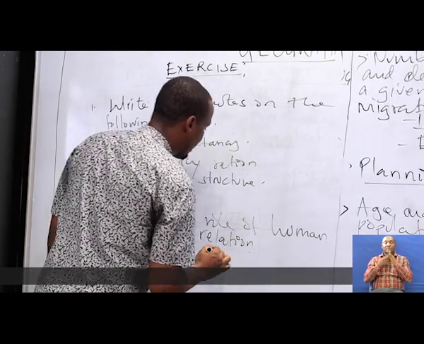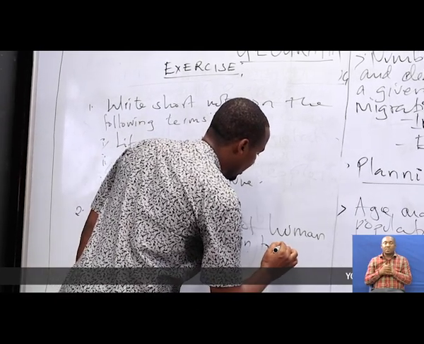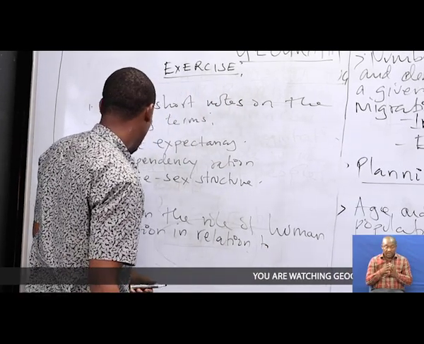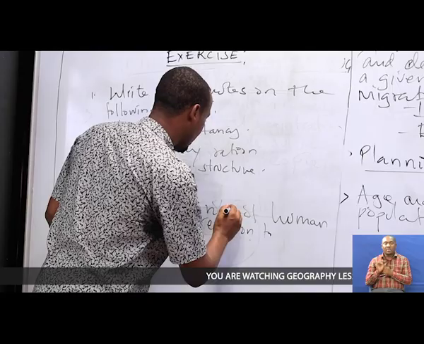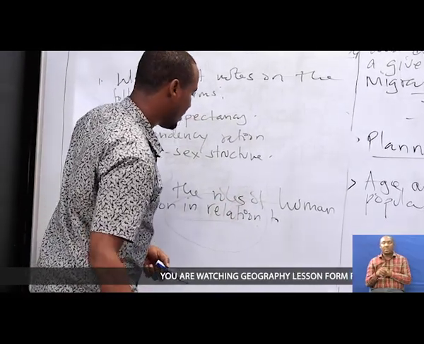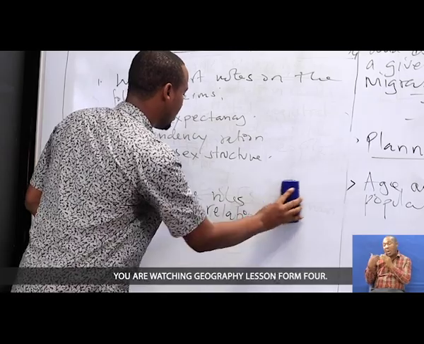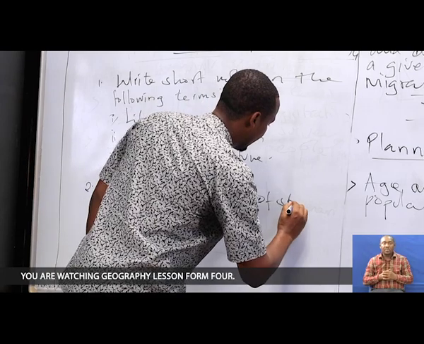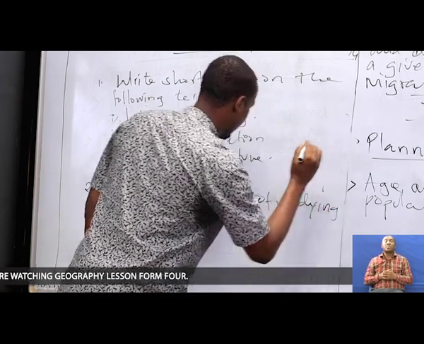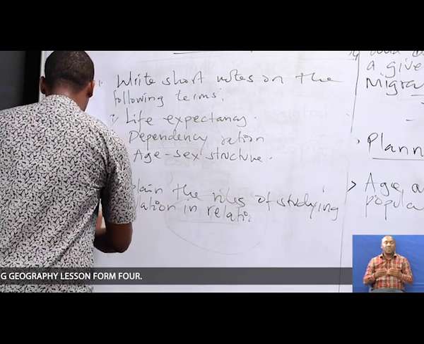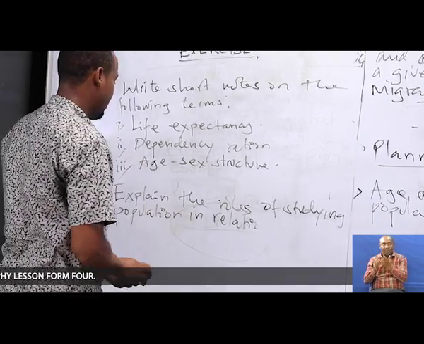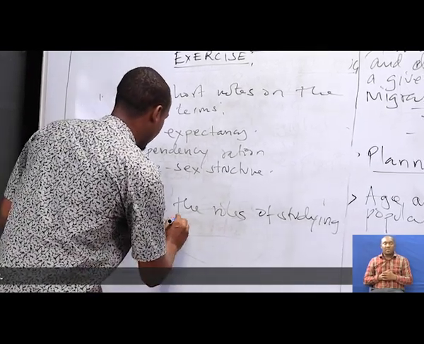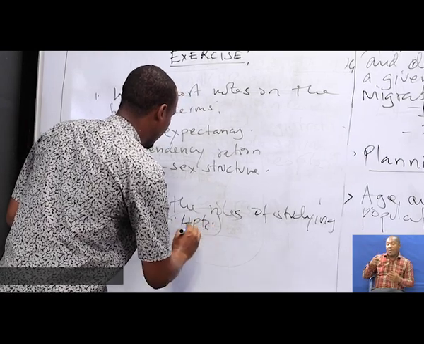Then the second, explain the roles of studying human population. The answer should be four points.